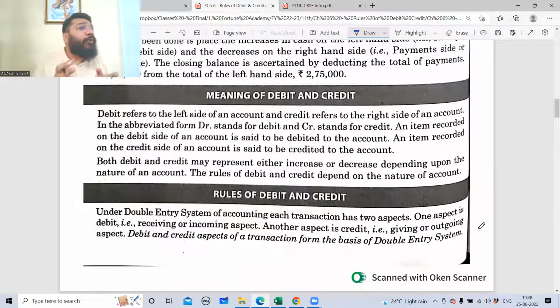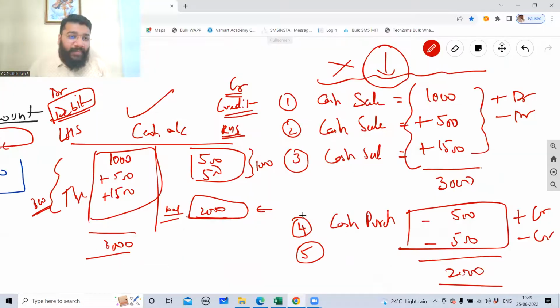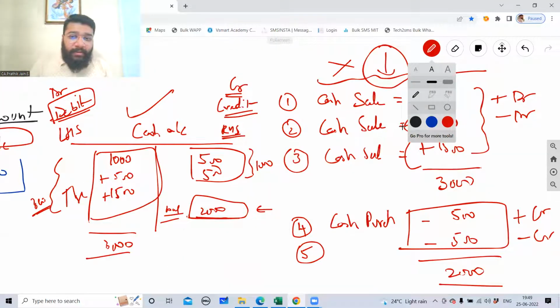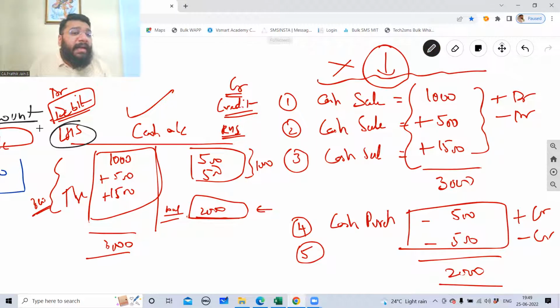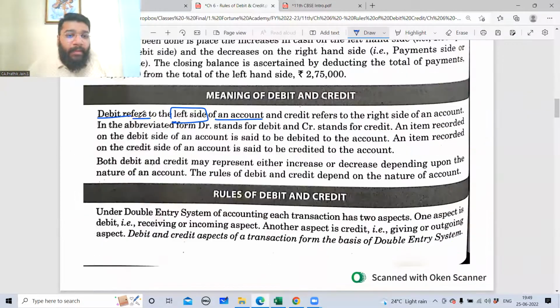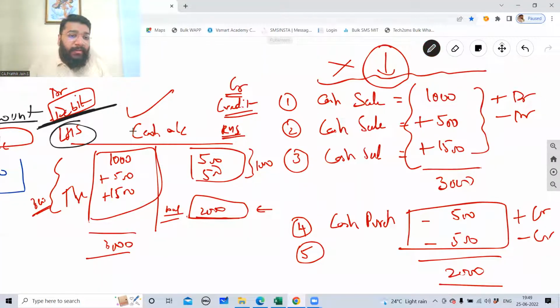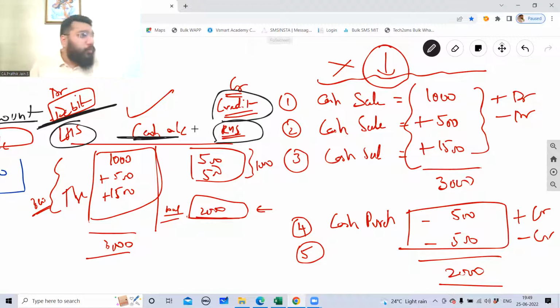Meaning of debit and credit. Before we go to the rules of debit and credit, we have to understand the meaning of debit and credit. Debit refers to the left-hand side of an account. That's what we did. This is the left-hand side of the account. The left-hand side of an account is always represented by the word debit. Debit refers to the left side of an account and credit refers to the right side of an account. This is the account. Right-hand side is credit. Always.